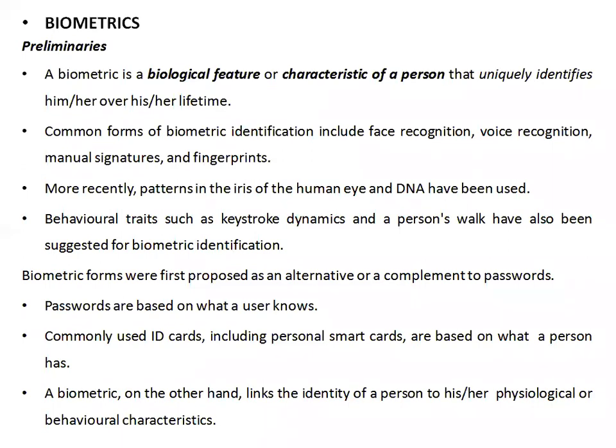Example, keystroke dynamics. How you are typing, how much time you are taking to press a key to release a key. That is keystroke dynamics. Typing speed, it varies from person to person in terms of millisecond. Your typing speed is totally different from your friend.